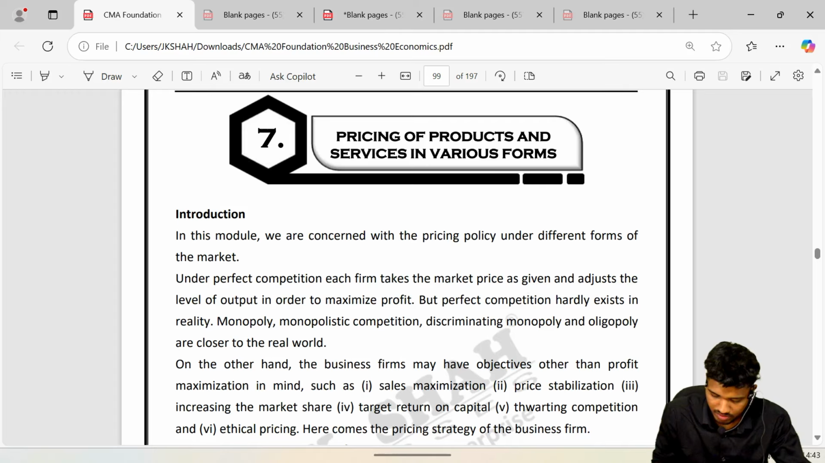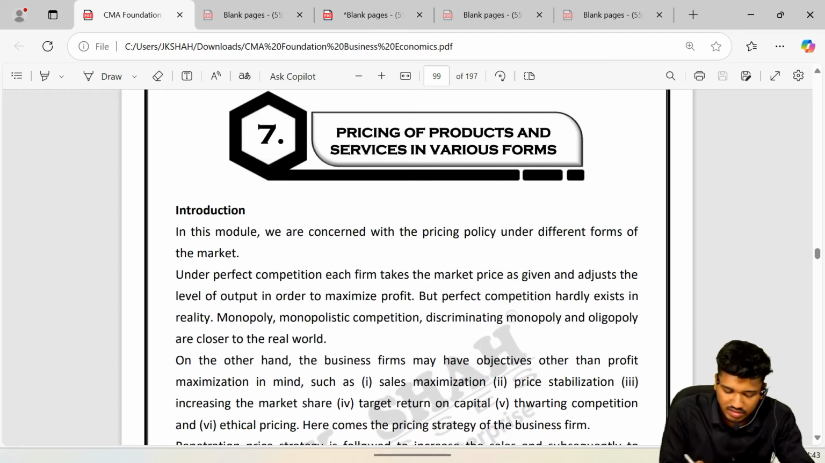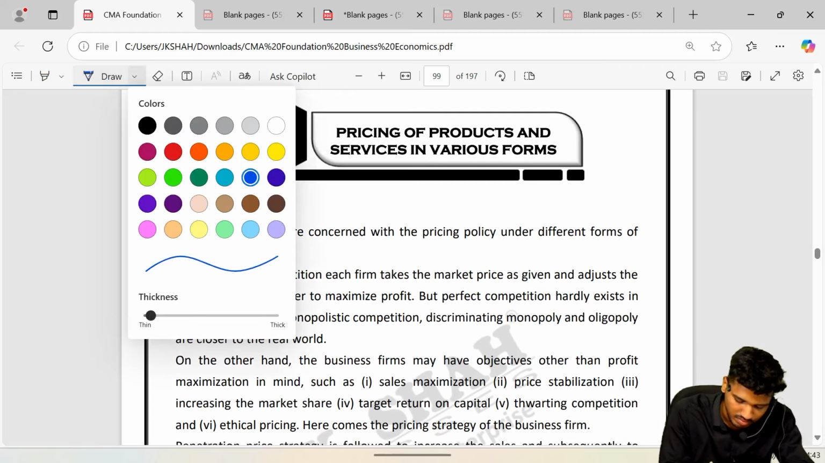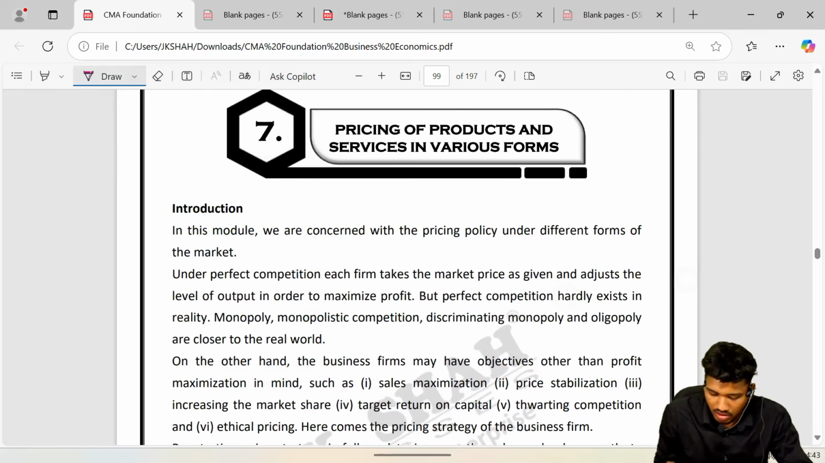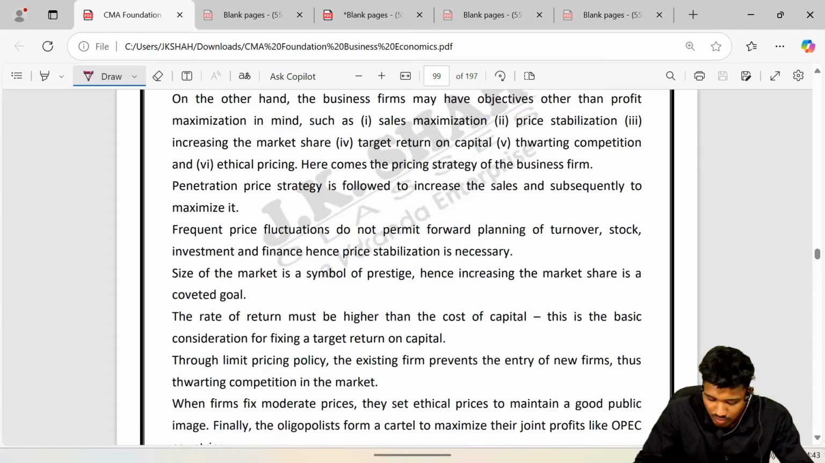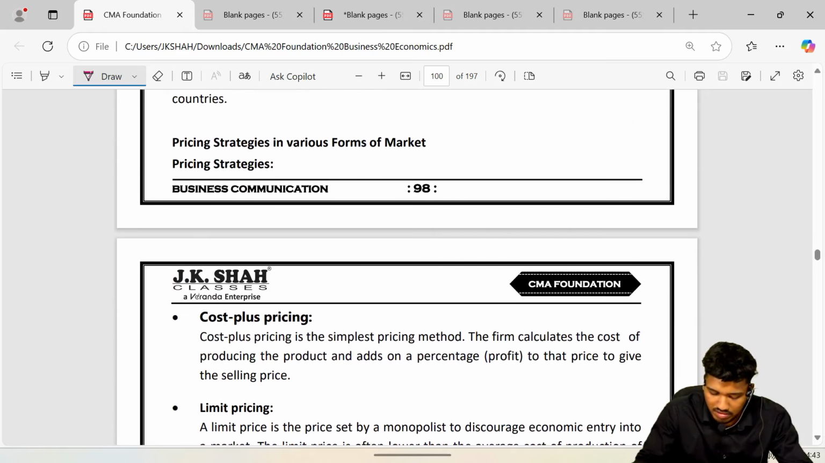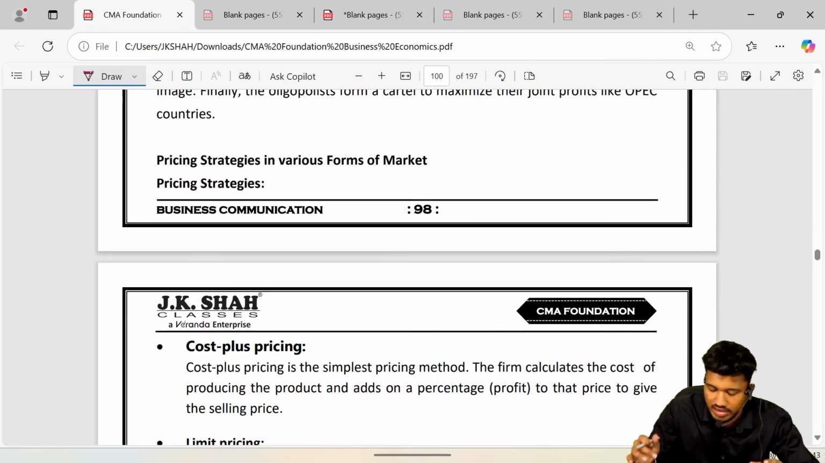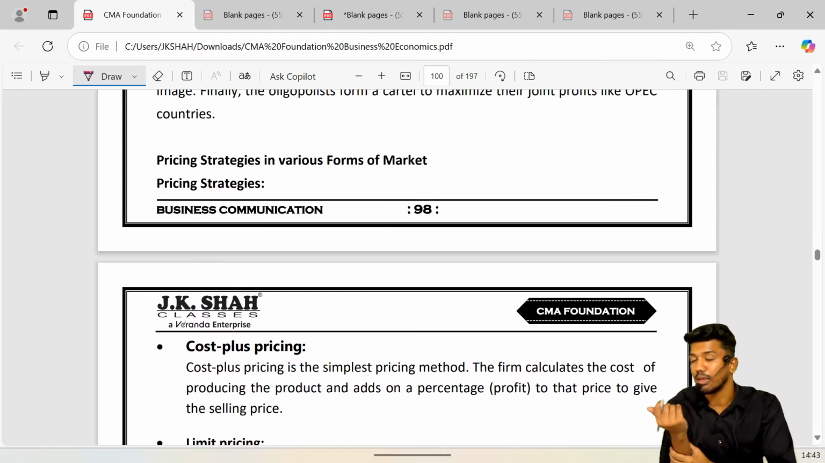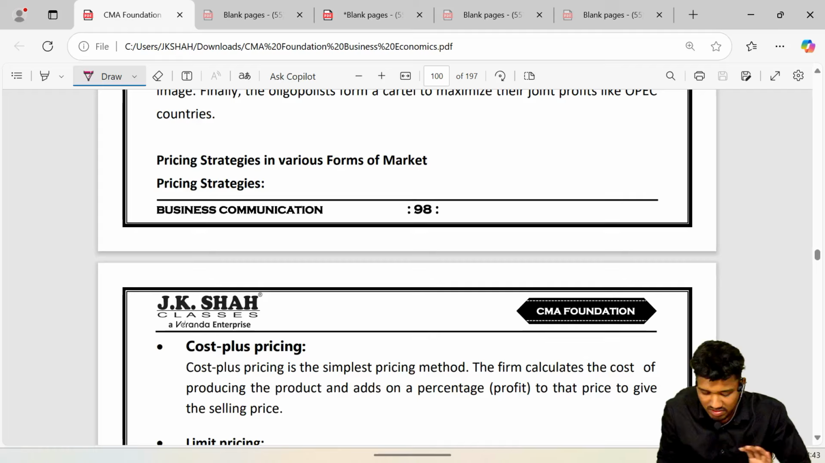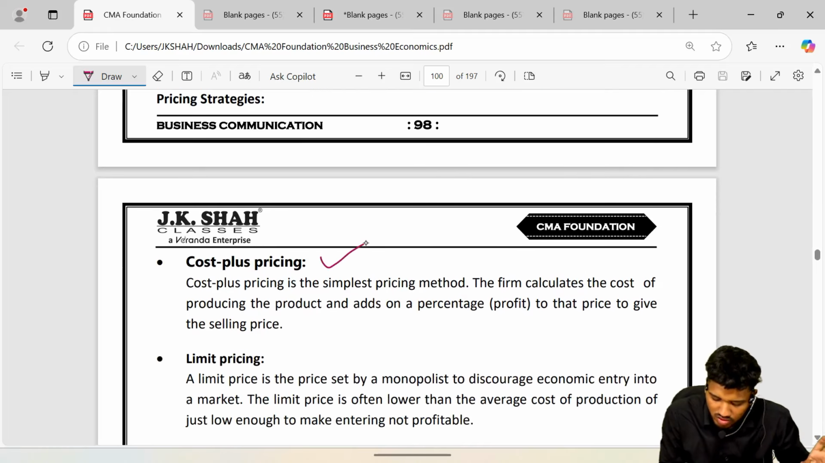Chapter number 7, that is pricing. Okay. Now guys, there are various types of prices, examples and pricing strategies in the various forms of market. So there are various types of prices we are going to come across. First, cost plus pricing. What is cost plus pricing?